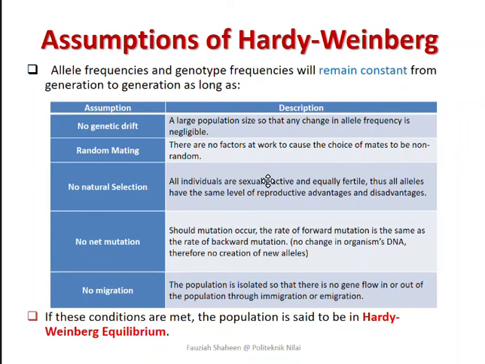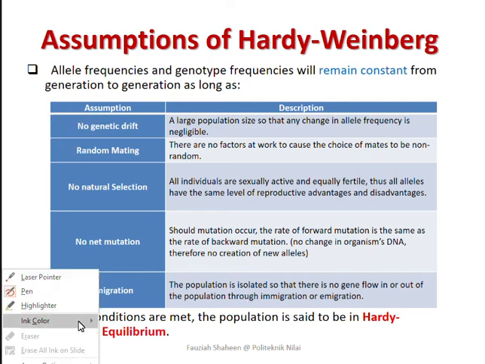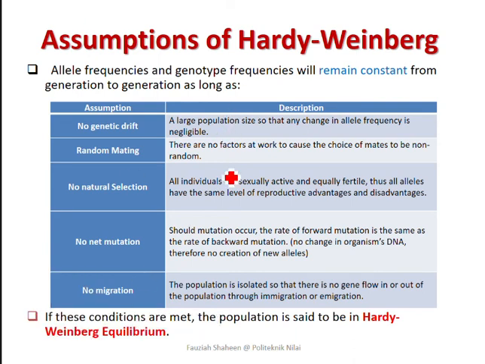Okay guys, let's recap the assumptions of Hardy-Weinberg. For the generation to remain constant, as long as these assumptions that you see on the slide are met, so there is no genetic drift, there is random mating, there is no natural selection, there is no mutation, there is no migration. So if all of these assumptions are met, then the allele frequencies and the genotype frequencies will remain constant.